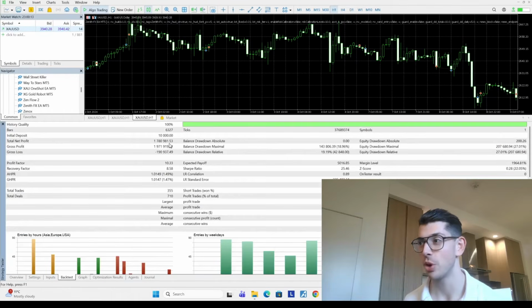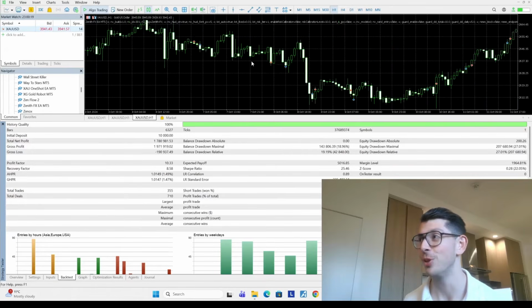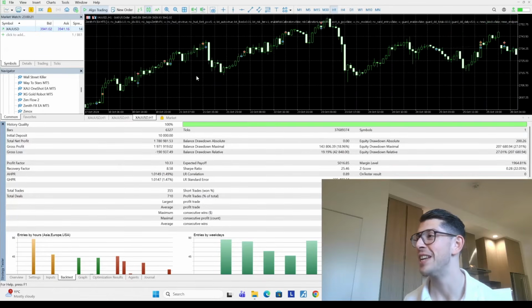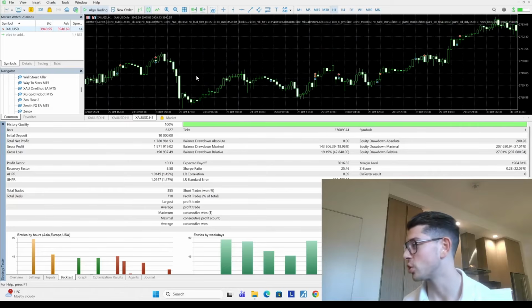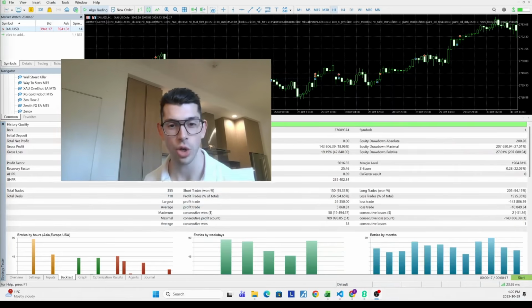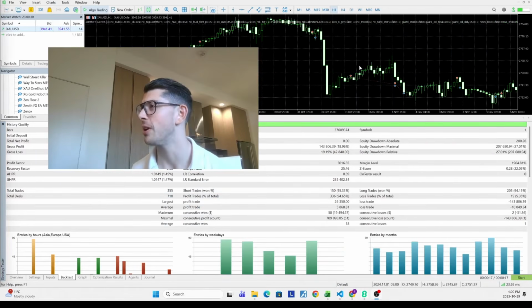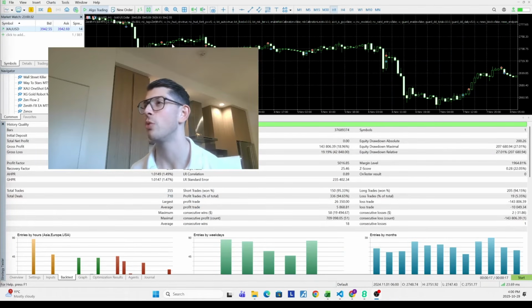And as you can see, we're turning $10,000 into around $1.78 million in the span of a year. So definitely not bad performance. And yeah, it appears to be very much a trend following bot. There are slightly more longs than there are shorts. If we move my head up here, really trading with no rhyme or reason.